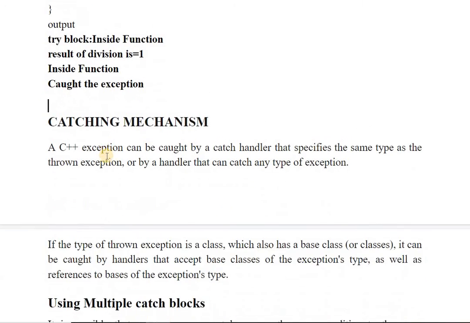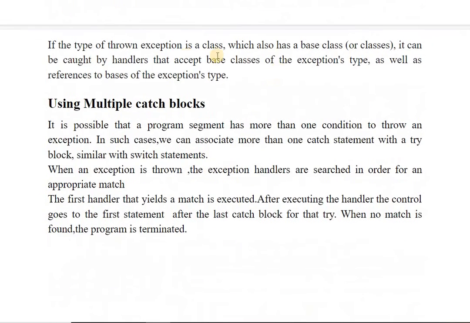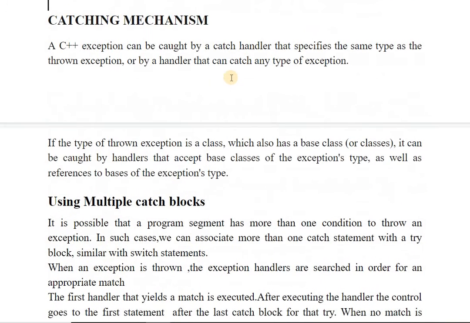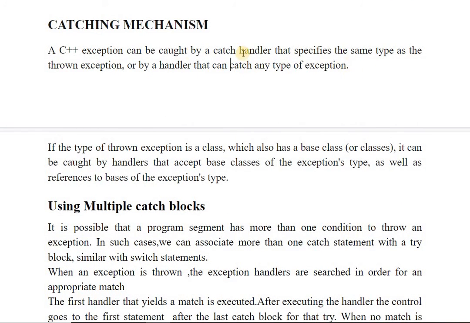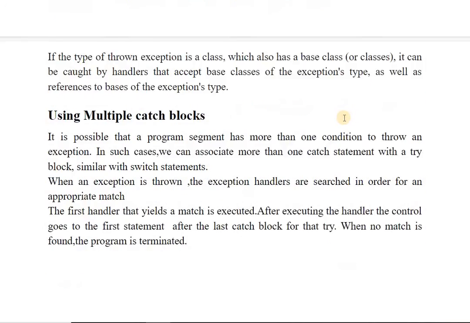After this example, this is the catching mechanism. A C++ exception can be caught by a catch handler that specifies the same type as the thrown exception, or by a handler that can catch any type of exception. If the type of the thrown exception is a class which also has base classes, it can be caught by a handler that accepts the base classes of the exception type, as well as a reference to the base classes of the exception type. So you can pass a base class as an exception inside the catch block, or you can pass a reference to the base classes as the exception type.